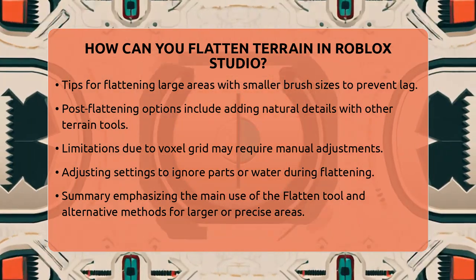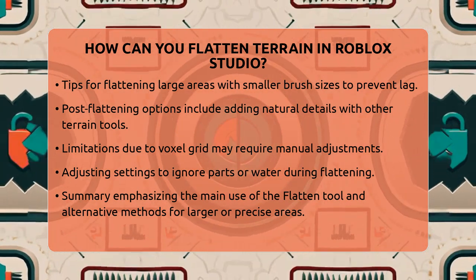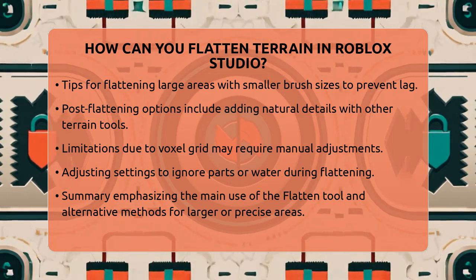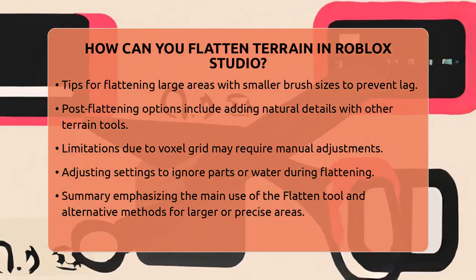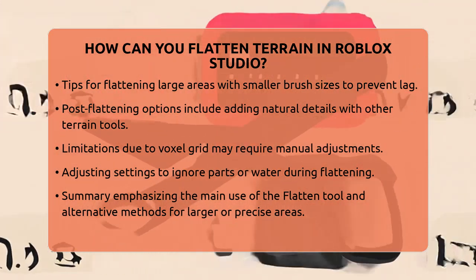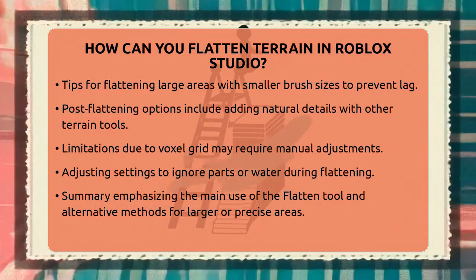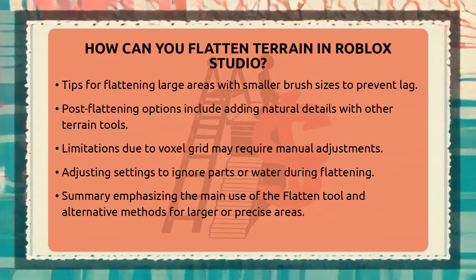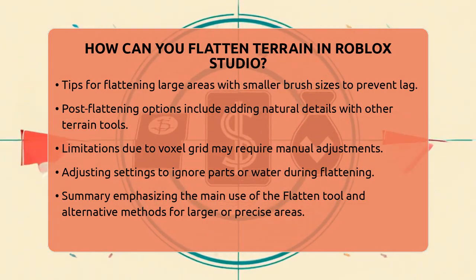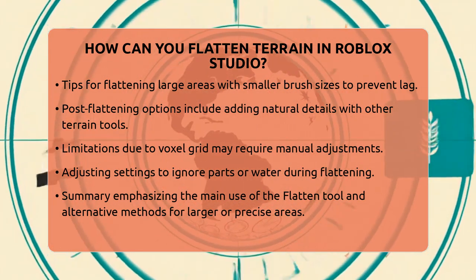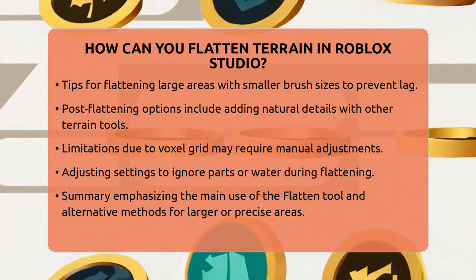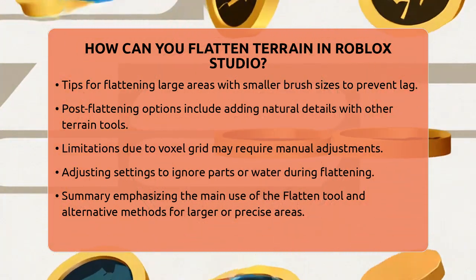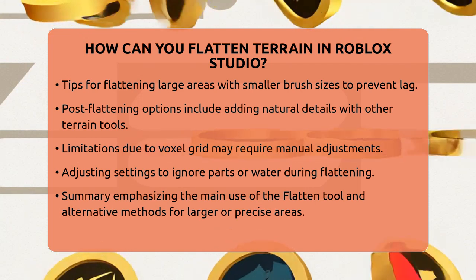To sum it up, the main way to flatten terrain in Roblox Studio is using the Flatten tool in the Terrain Editor, which levels terrain to a chosen plane with adjustable settings. For larger or more precise flat areas, the Replace tool or community plugins like Part to Terrain are very useful. Combining these methods allows both new and experienced creators to build flat, smooth surfaces easily for their Roblox projects.